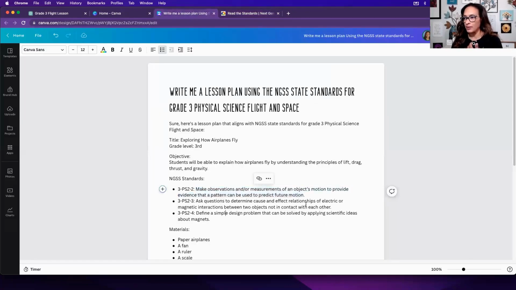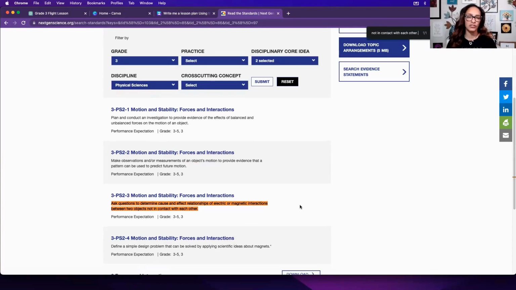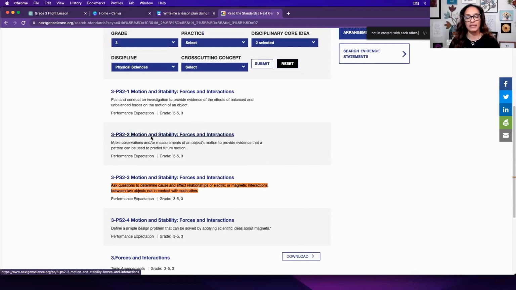Let's go back here and see if this is a PS2 and 3. Let's copy this, Command-C or Control-C, and now I'm going to hit Control-V or Command-V. So there it is. It's right underneath it. So I think this one is, here's PS2-4. So obviously it gives us the ones we want right away, but they're there. And I was wrong. I stand corrected. Flight and space isn't necessarily there. That's later, but it gives us an idea of what we can do for using these standards.